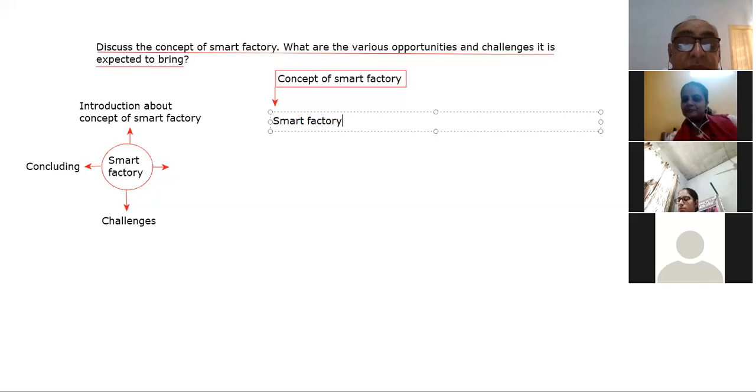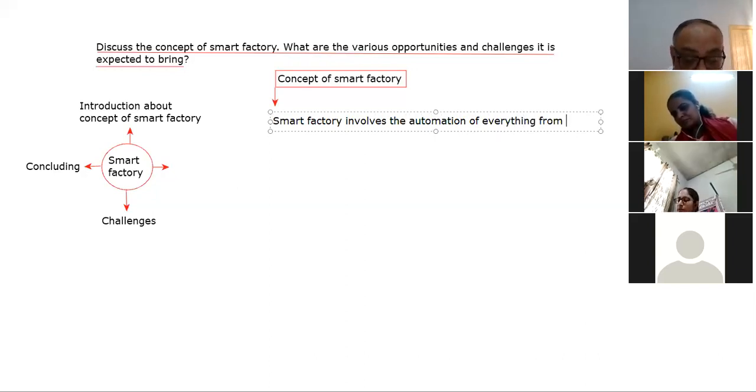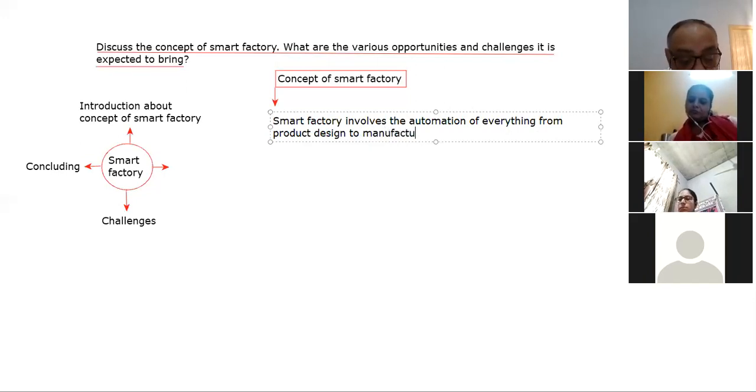Smart factory involves the automation of everything, from product design to manufacturing of the final product, through autonomous means.